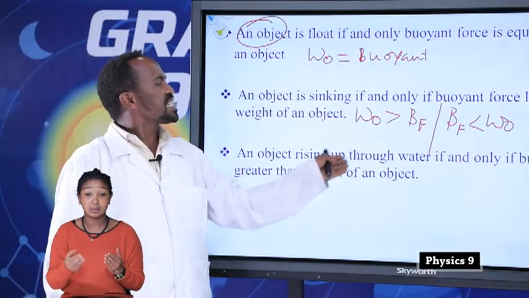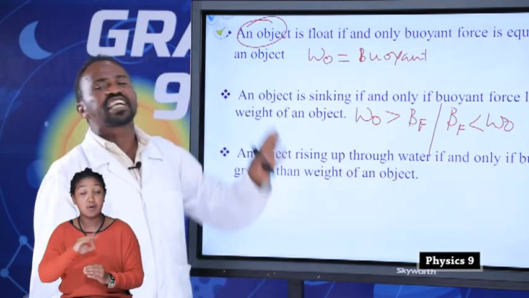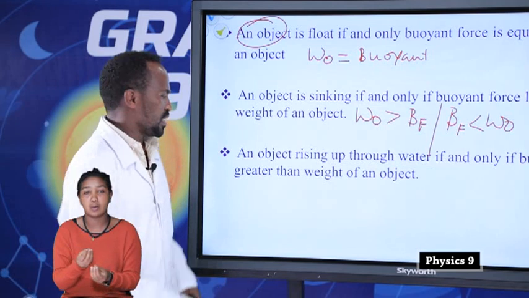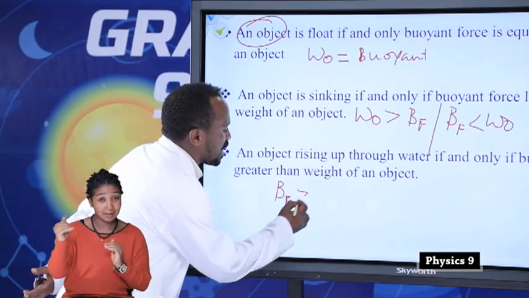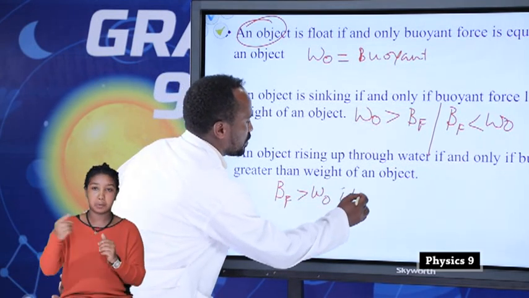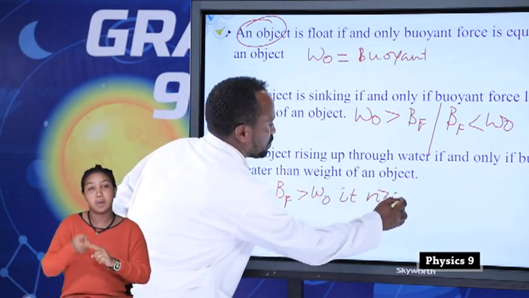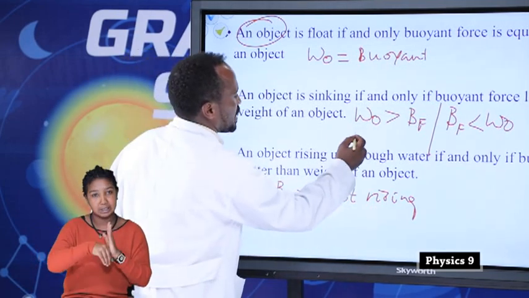An object is rising up through water if and only if buoyant force is greater than the weight of the object. This means that if buoyant force is greater than the weight of an object, it rises up.